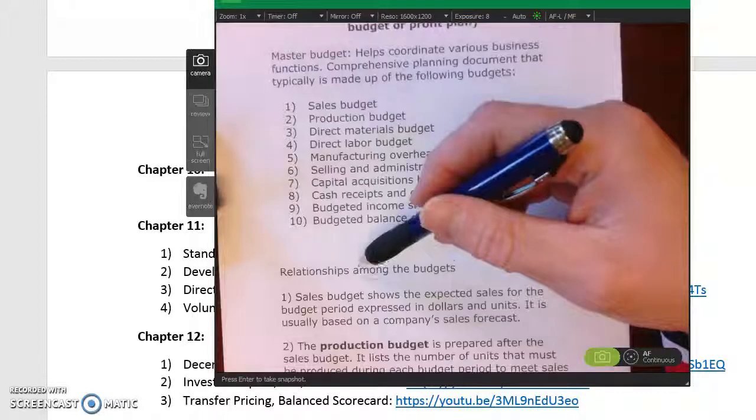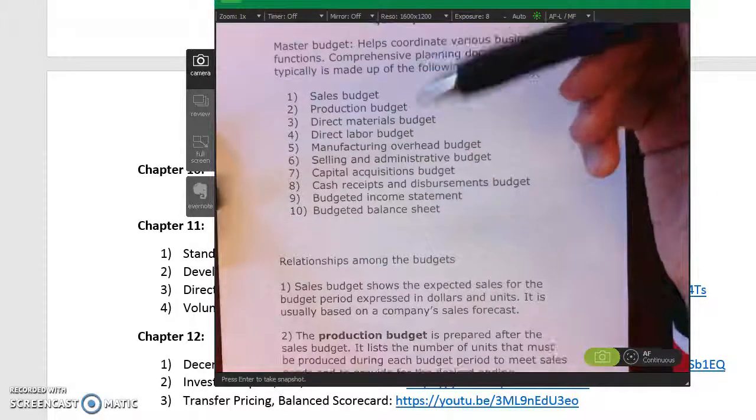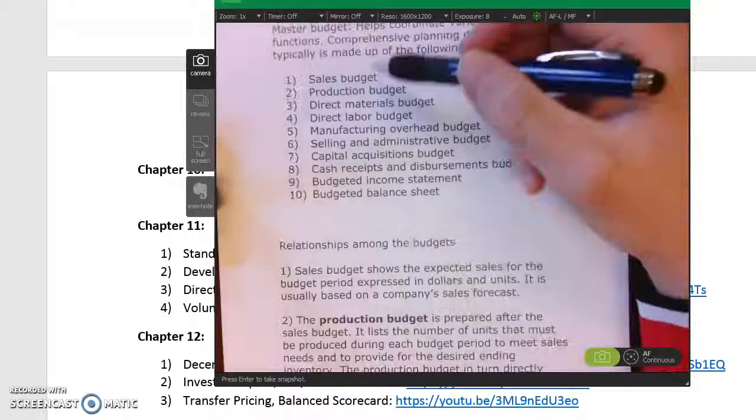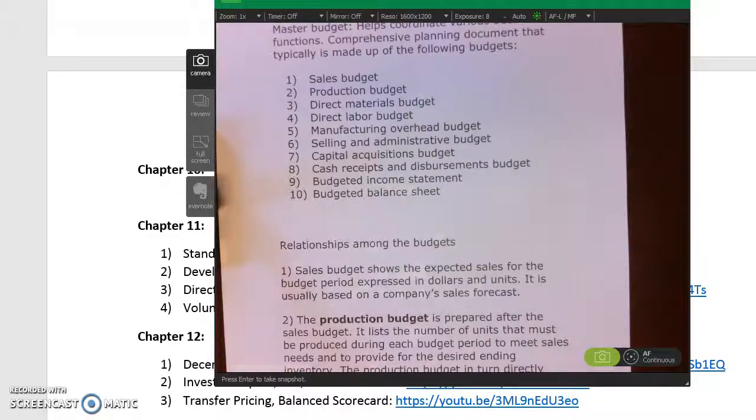So you look over here at the relationships of these budgets that are all within the master budget. There is an order to doing these budgets. And if you think about it, if you're going to have a lemonade stand, and I often think about that because my daughter had a lemonade stand a couple summers ago, and we had to figure out, well, how much lemonade mix should we buy? Well, the first thing we had to do is figure out, well, how much lemonade mix do we think we're going to sell?